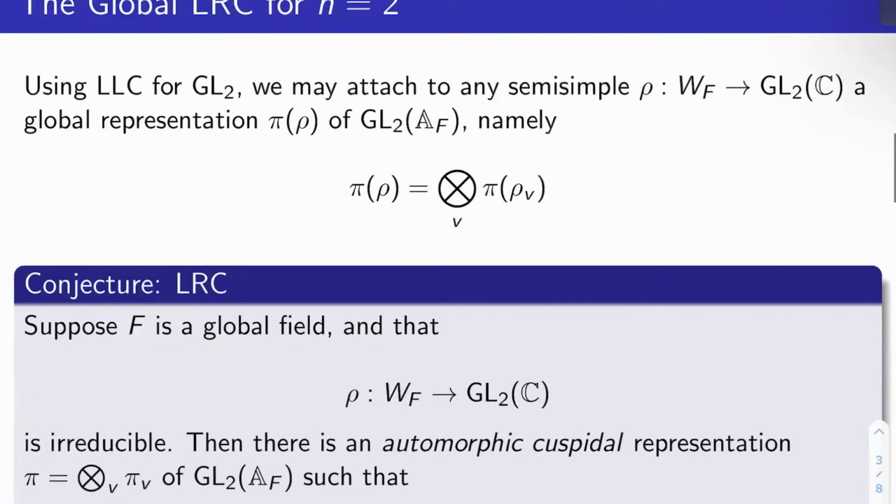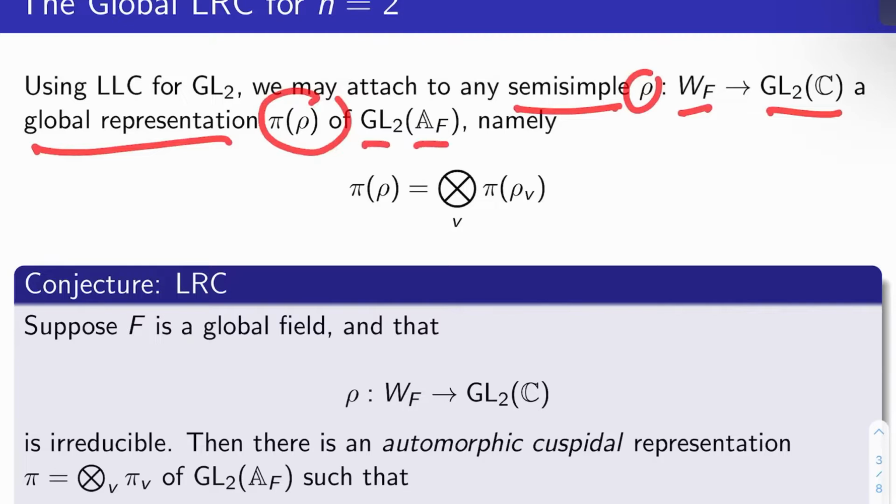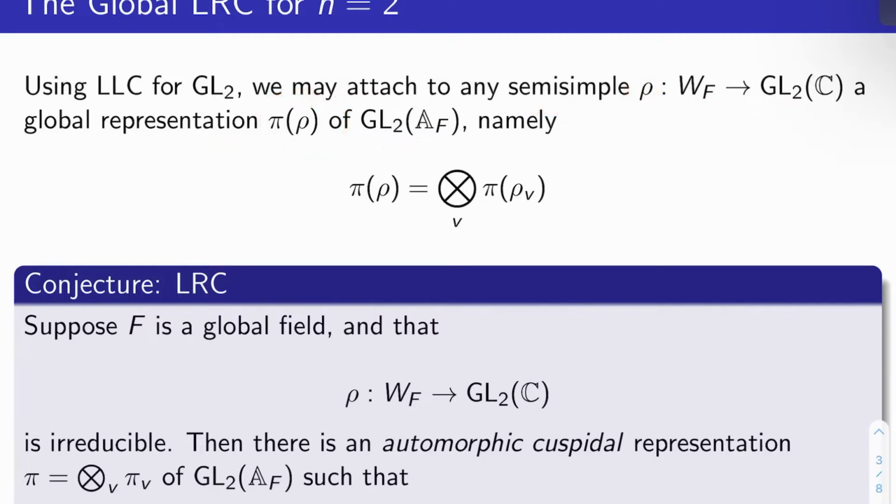What is global LRC for n equals 2, which is the case we'll care about? Well, using LLC for GL2, of course, I can attach to any semi-simple rho of the Weil group of F to GL2 of C a global representation pi of rho of GL2 of the adeles of F. And we'll call that representation pi of rho, and we'll give it local components pi of rho sub V, tensoring over the places V of F.